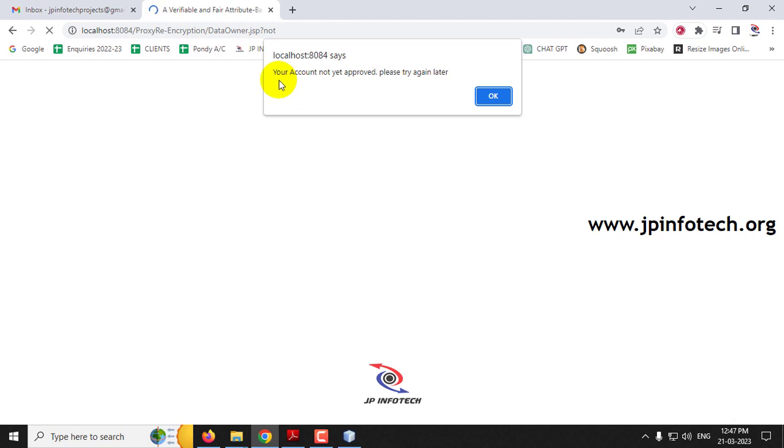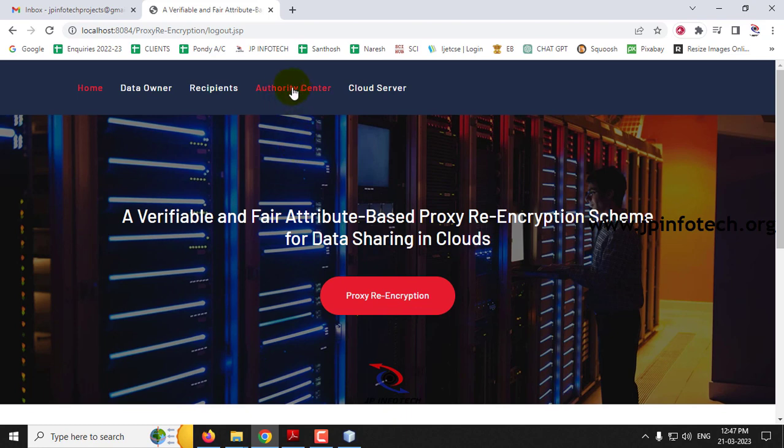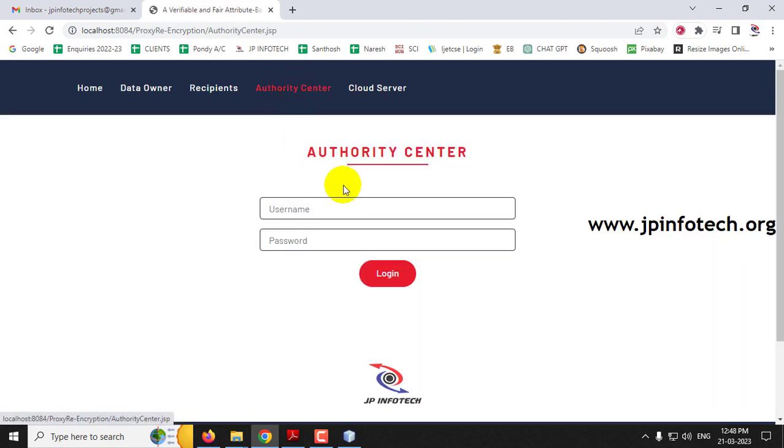But you can see the message that even though I have given the exact username and password, it says your account has not yet been approved, please try again later. Click OK. Which means that even though the data owner is newly registered, without the approval they cannot log in to the system. So now let me go to the authority center.